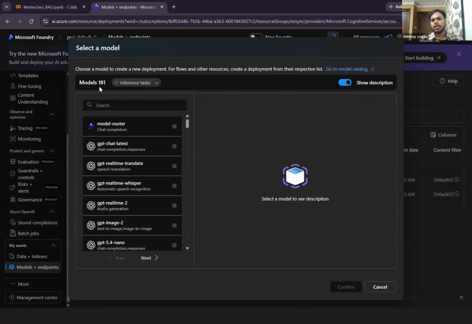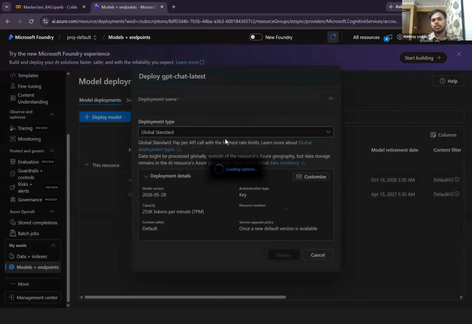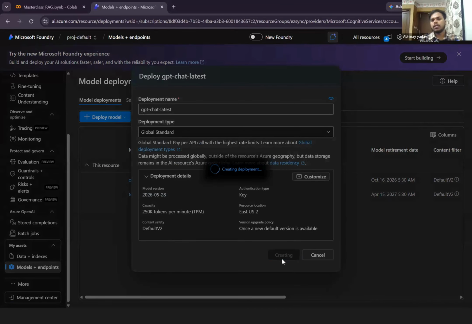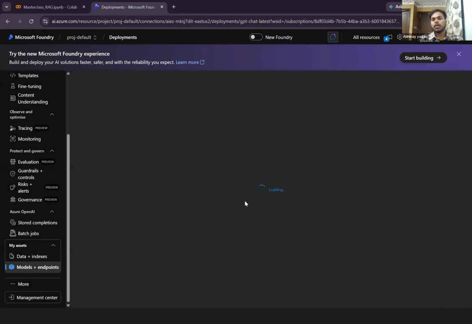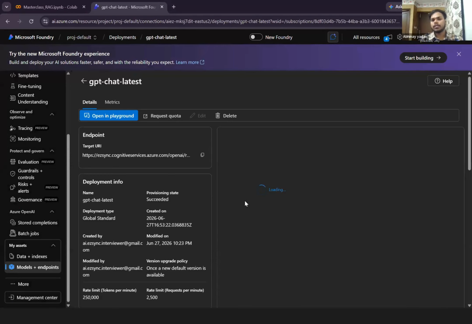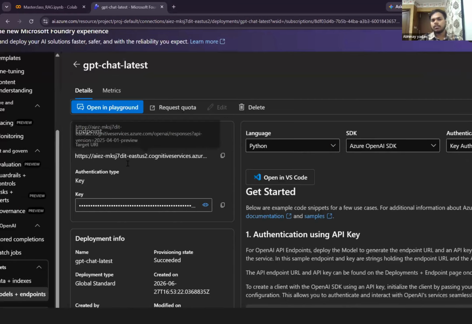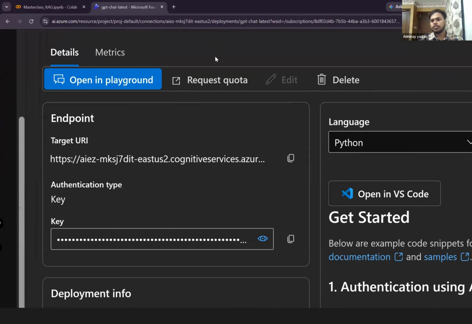Total 181 models we have. Let's say I want to deploy this GPT chat latest. So I can just confirm, right? So this is the deployment name and everything, and I can just simply create a deployment. Okay. So what does this deployment mean? This means that now you are going to have access to use this particular model whose name is GPT Chat Latest, right?